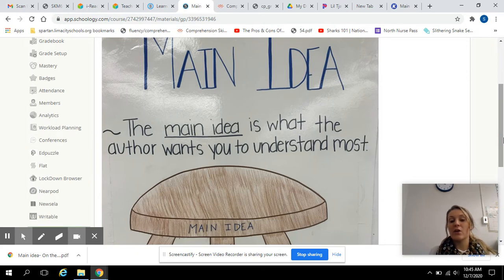So the main idea is what the author wants you to understand most. What was the whole text mostly about? I used the example, maybe you read a text and the title was dogs, but the first sentence said there are many different breeds of dogs, okay? Your text isn't going to be mostly about dogs. It's going to be mostly about the different breeds of dogs. So keep in mind that it's what the whole thing was mostly about, okay?